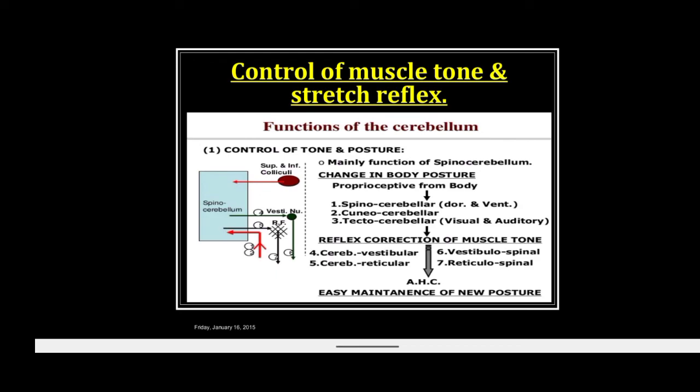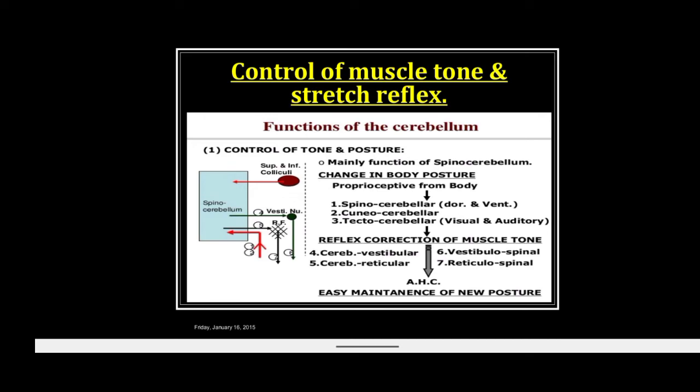Control of the muscle tone and stretch reflex is mainly a function of the spinocerebellum. Changes in the body posture are sensed by proprioceptors from the body via the spinocerebellar, corticocerebellar and tectocerebellar pathways. And finally there is reflex correction of the muscle tone.